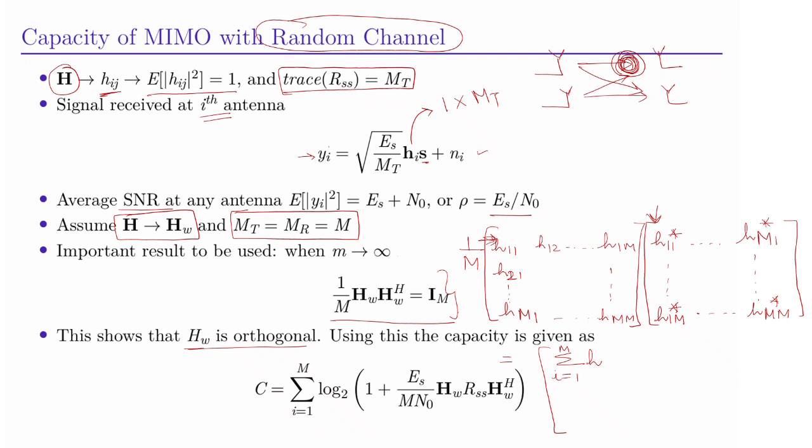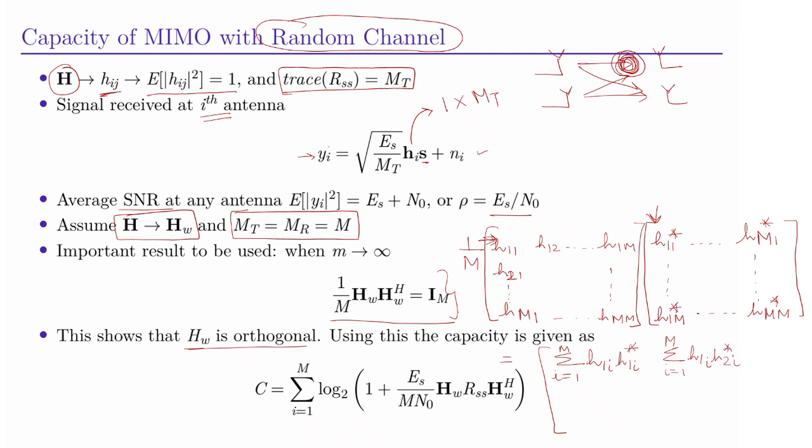This is summation i is equal to 1 to M, H1i, H1i conjugate. Okay, this is your first element. The second element would be summation i is equal to 1 to M, H1i, H2i conjugate.